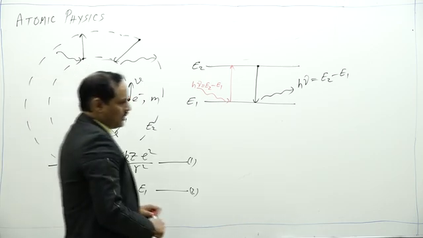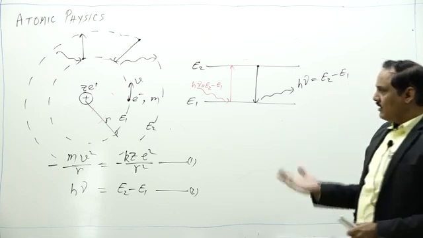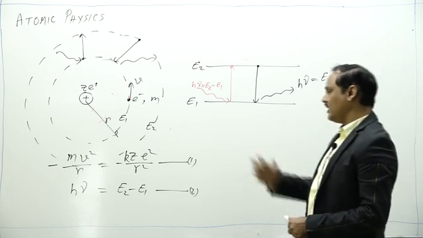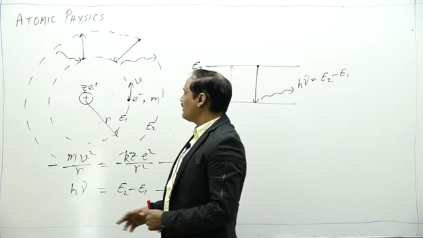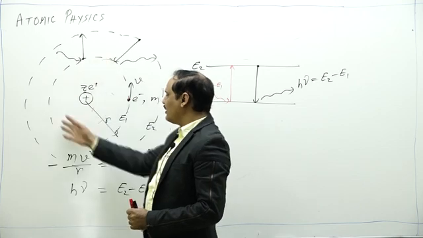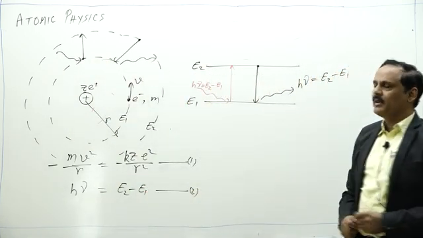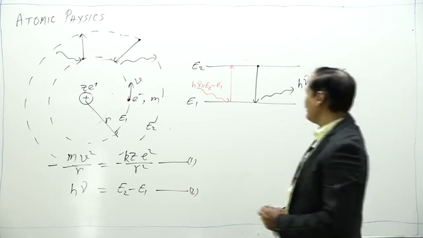Now, the third postulate, which Bohr got by reverse calculation. Bohr said that an electron can revolve in only those orbits where its angular momentum is an integral multiple of h upon 2 pi.